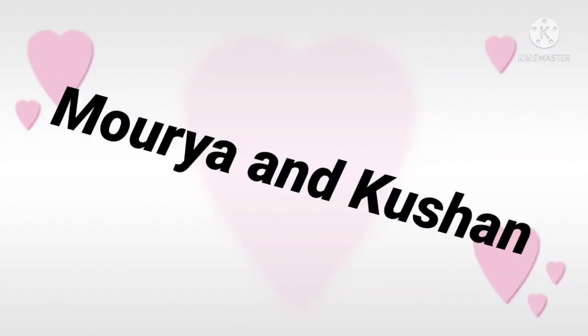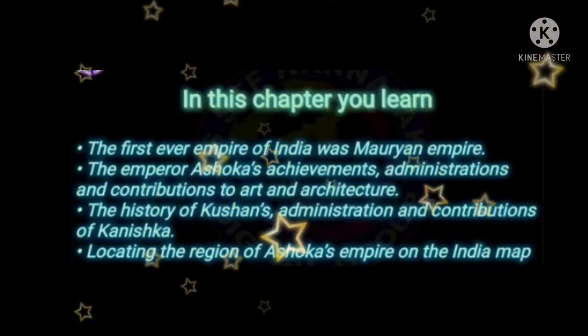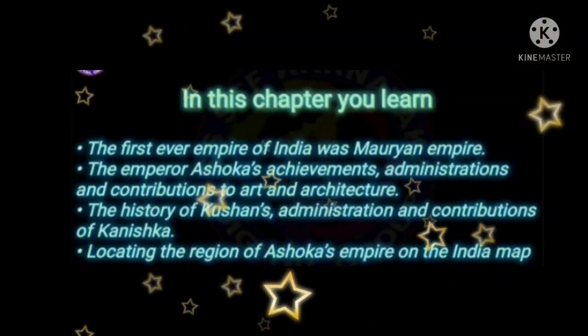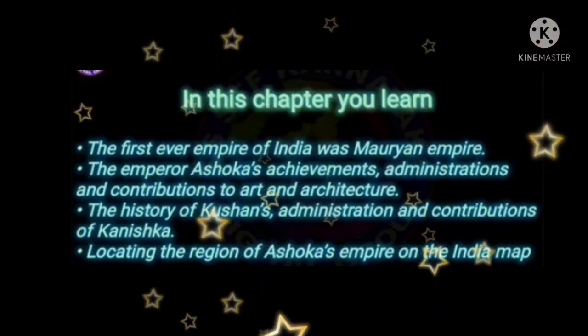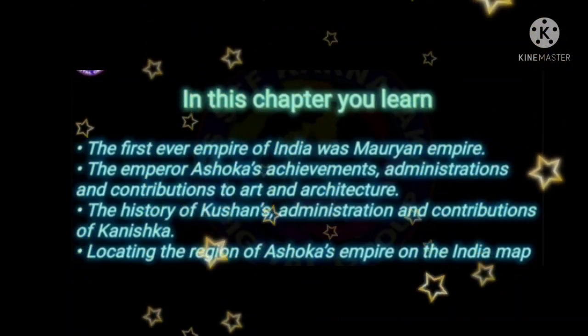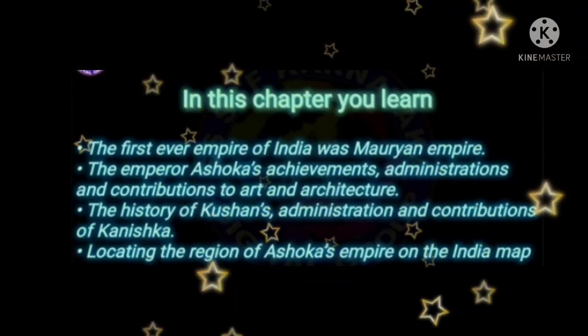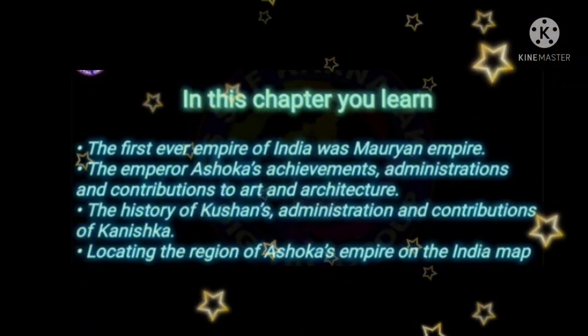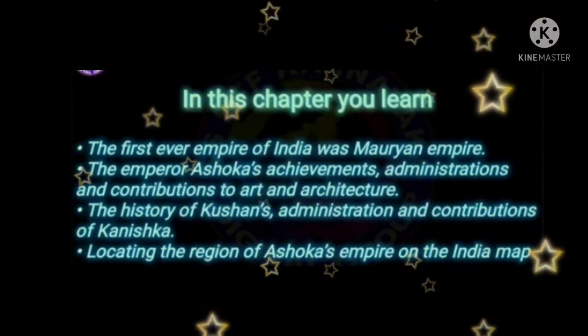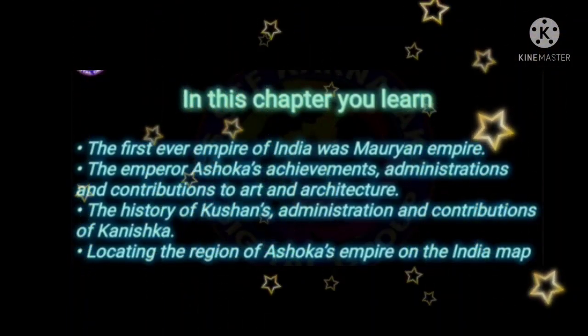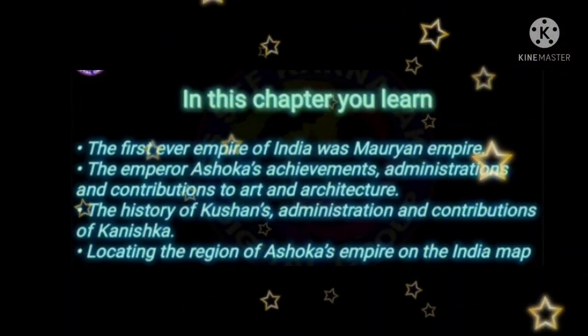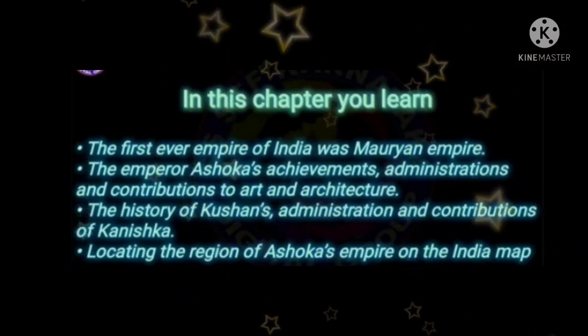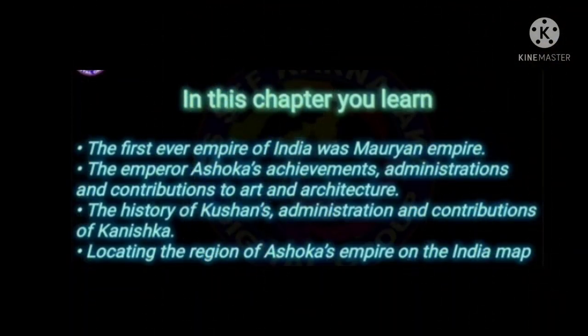Today we learn about the 8th standard history lesson, Maurya and Kushanas. In this chapter you learn that the first ever empire of India was the Mauryan Empire, Emperor Ashoka's achievements, administration and contribution to art and architecture, the history of the Kushanas, the administration and contribution of Kanishka, and locating the region of Ashoka's empire on the map.